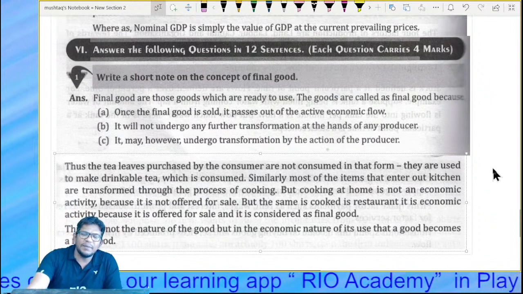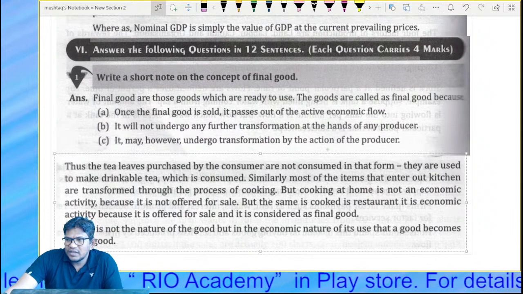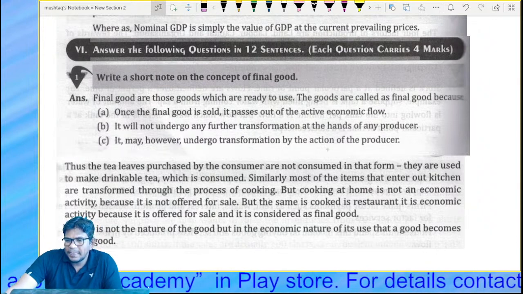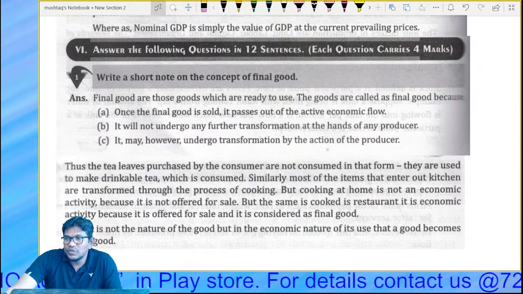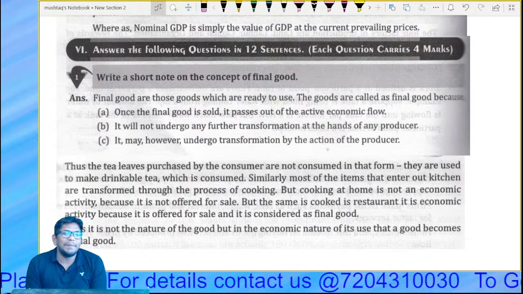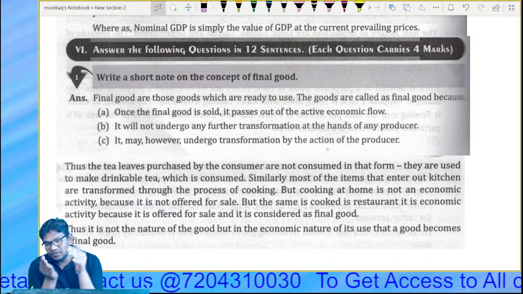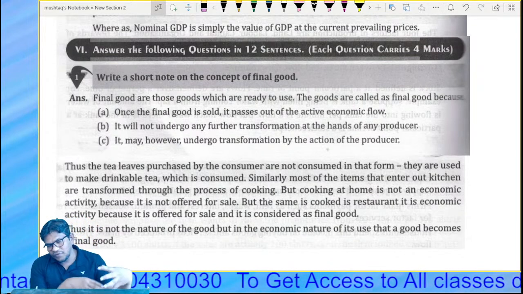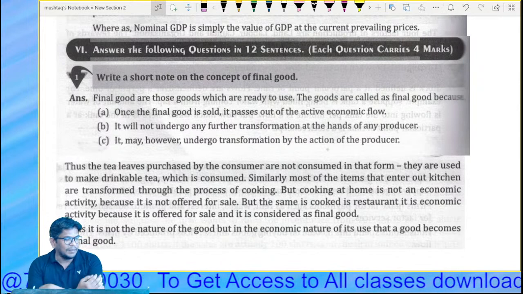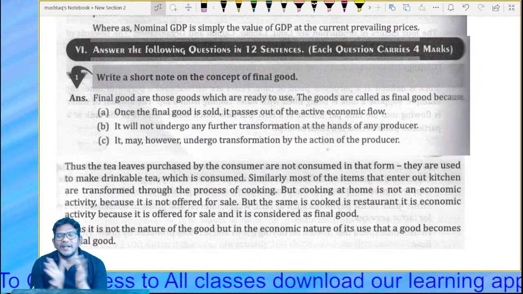Remember, final goods are goods which can be consumer goods, or goods meant for production purposes, where we use those goods for further production. These are the goods which are ready to use.